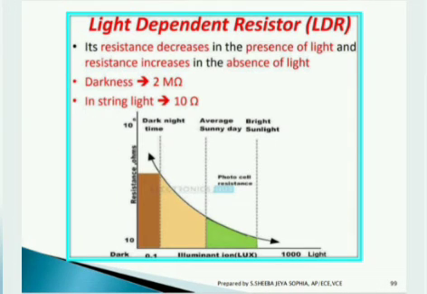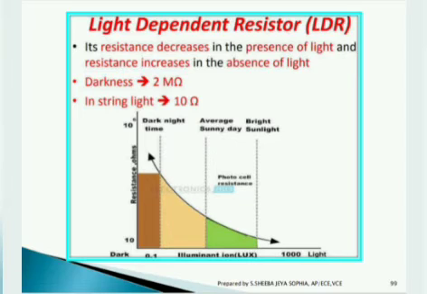light-dependent resistor, LDR. Its resistance decreases in the presence of light and increases in the absence of light. In simple terms, if there is low light, the device will start on automatically, and if there is brightness available, the device starts to turn off. Darkness ranges from 2 megaohm and in strong light 10 ohm. You can see here dark time night, average sunny night and bright sunlight, how the illumination changes.